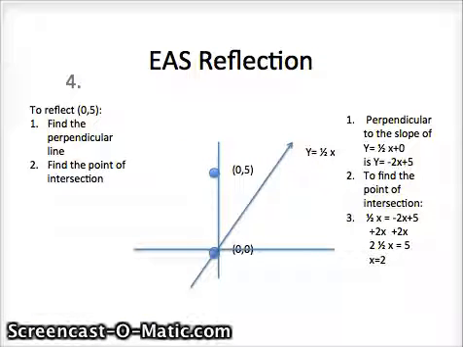So in order to find the point of intersection between the slope and its perpendicular line, we have to set the two formulas equal to each other like I've done here. So 1/2 x equals negative 2x plus 5, and then if we add 2x to this side, we are left with 2 and 1/2 x equals 5. When you divide the 2.5 away from the x and divide the 5 side as well, you're left with x equals 2.